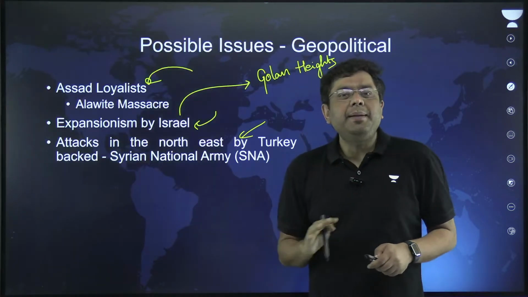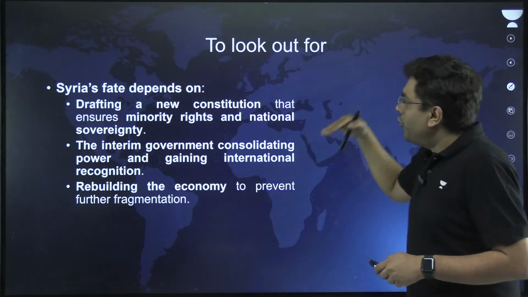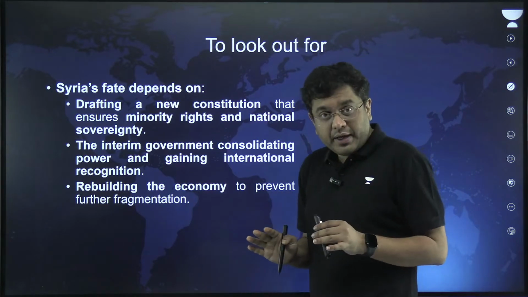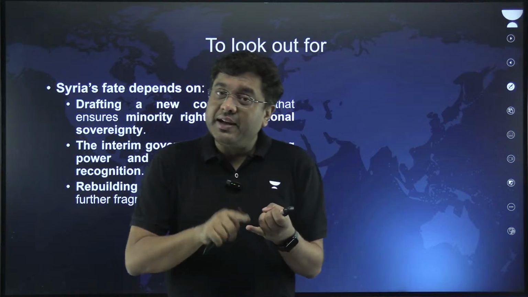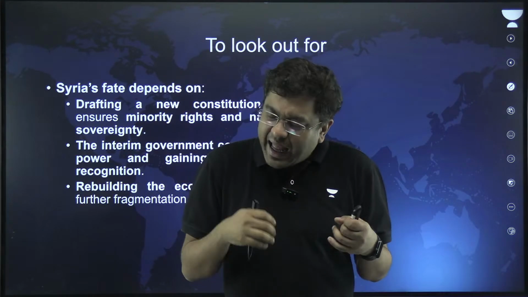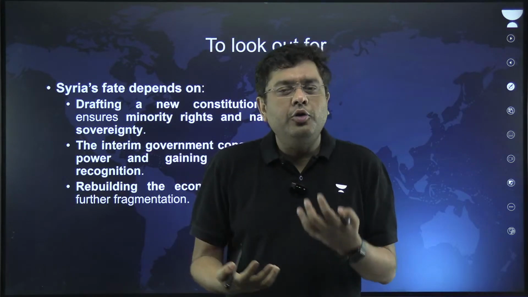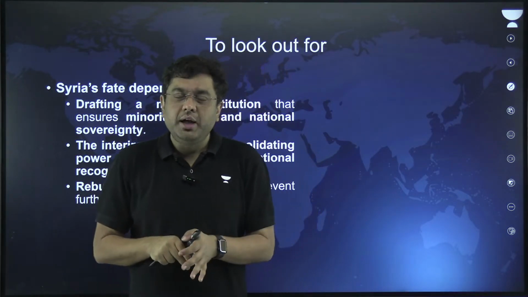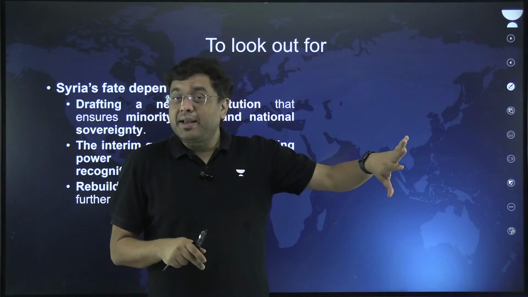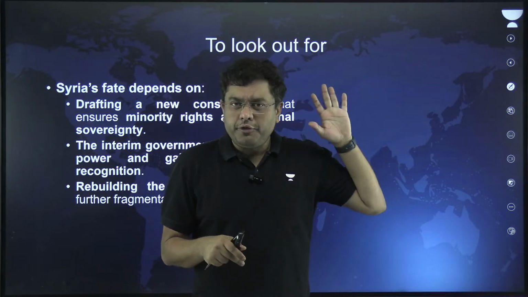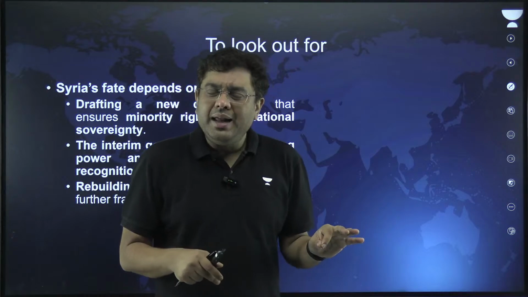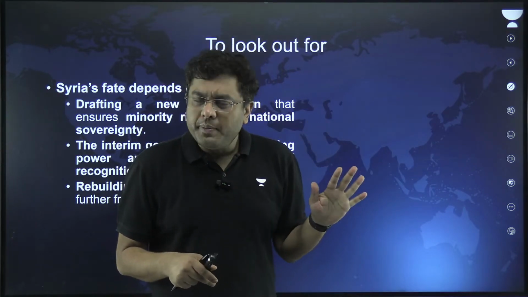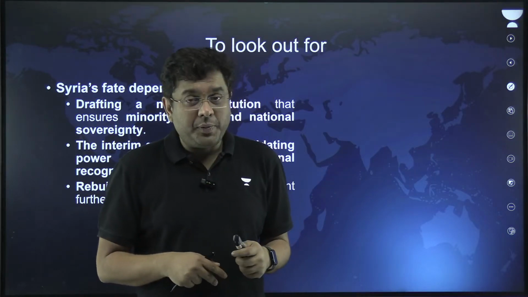Okay. But at the same time, along with the geopolitical issues, what has to be looked out for? After all, there has to be a long-term agenda for peace, isn't it? Because understand, if Syria gets embroiled in crisis again, that provides a very fertile ground for extremism and fundamentalism to come up again in the region of West Asia. That provides a kind of migrant crisis again in the region of Europe. Most importantly, the human lives which are lost, thousands which are lost with the names not even documented, that is something that has to be cared for.